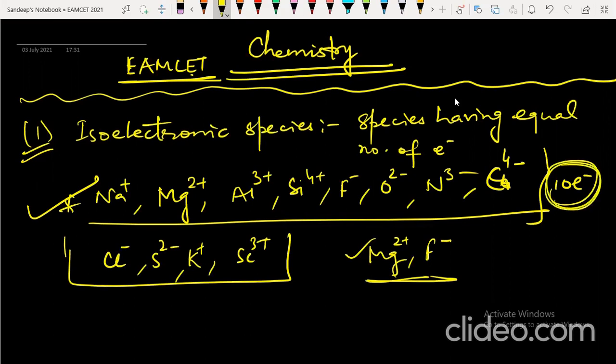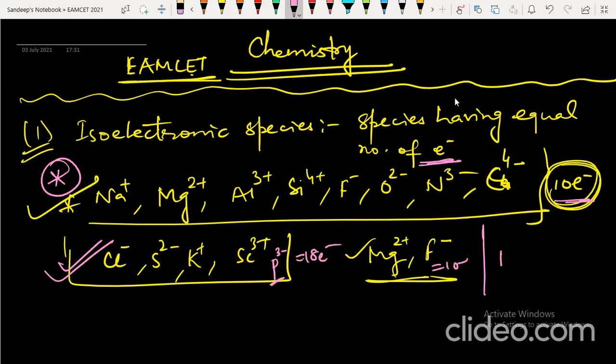So isoelectronic species are those species which have equal number of electrons. Keep this in mind. One question you can expect in MSET from this. This year they can ask you like this: suppose they give you 18 electrons, then they can add P3− also with 18 electrons. So these are all isoelectronic with 18 electrons, and these are all with 10 electrons.